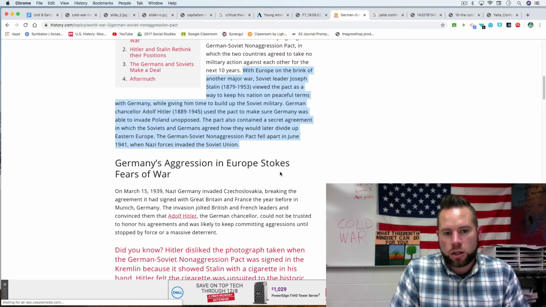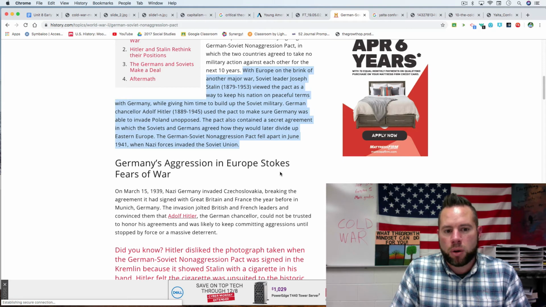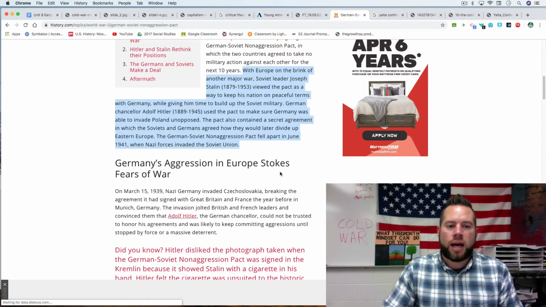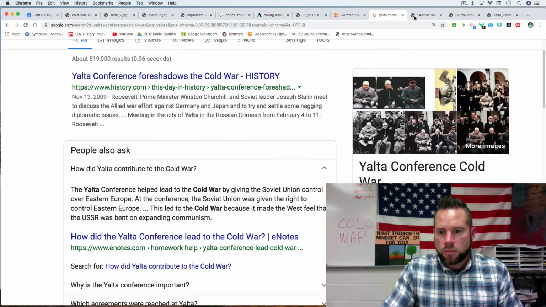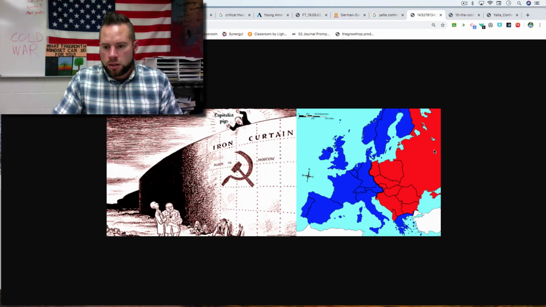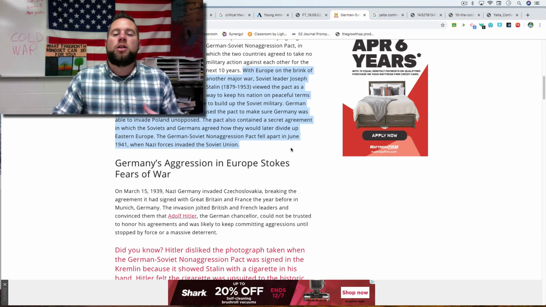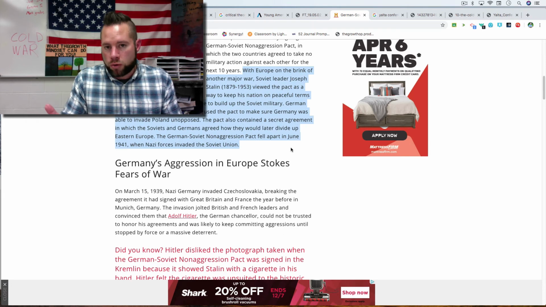German Chancellor Adolf Hitler used the pact to make sure Germany was able to invade Poland unopposed. The pact also contained a secret agreement in which the Soviets and Germans agreed how they would later divide up Eastern Europe. So let's look at this. Here is Russia. Germany is right here, in blue. Hitler said, I just want to fight a one-front war. He signs an agreement with Russia. They say, we won't attack each other. We'll split up this land later. Okay, sounds good. Now, Hitler's big mistake is he is going to end up attacking Russia, starting the two-front war.